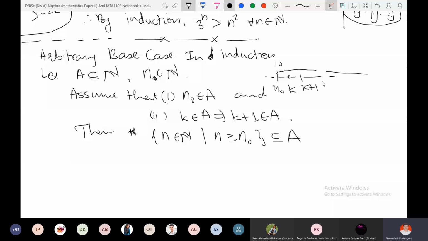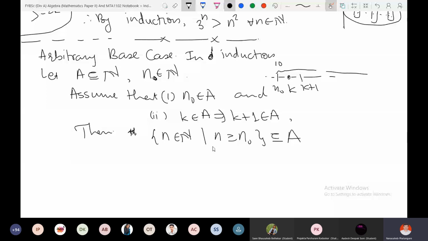And here we are not sure that the previous numbers like n naught minus 1, or 1, 2, 3 are members of A. That is not sure from this, and we are not interested in this case now. What we are sure of is, if our set satisfies these two properties, it contains some n naught, and if you choose any k after n naught, then k plus 1 is also a member of A, then the set A contains all the natural numbers after n naught. That is the meaning of this statement, right?